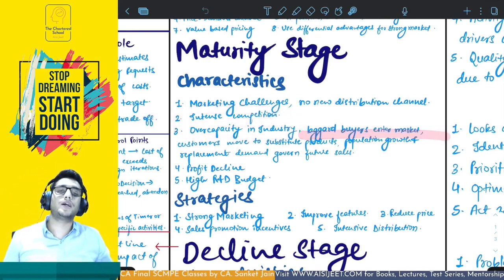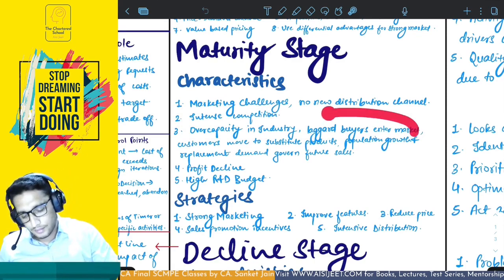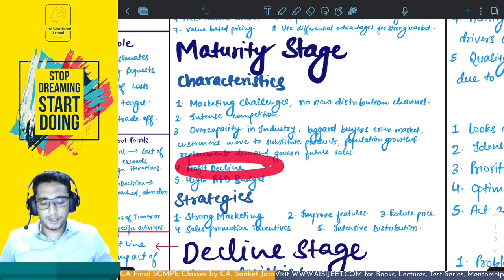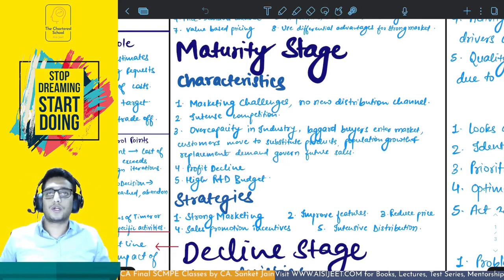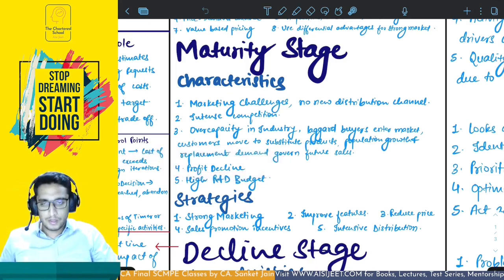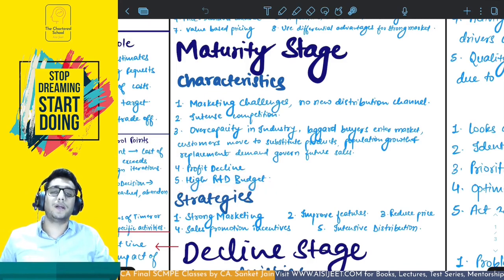Laggard buyers enter the market now. Okay, those who were very slow to enter a market, try a new product, they will enter in the maturity stage. But moreover, you would be dependent upon replacement demand, or you would be dependent upon population growth for your sales. Okay, then your profit is going to decline because you have to reduce the price or match with the competitors, either match with them or beat them, so that you can snatch away their customers, and your profit is going to decline accordingly. Then high R&D budget so that you can create new product.